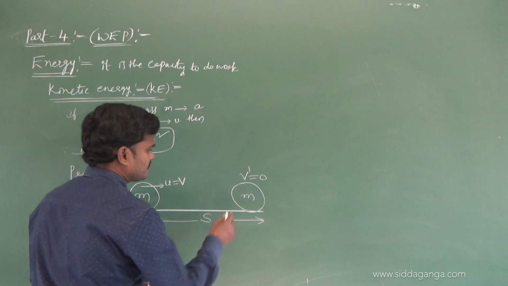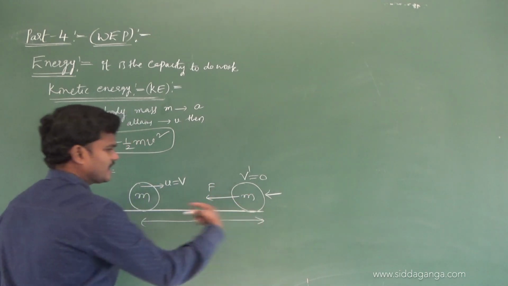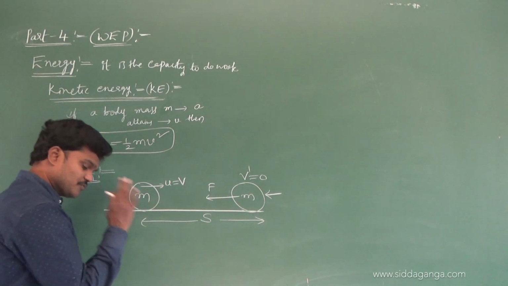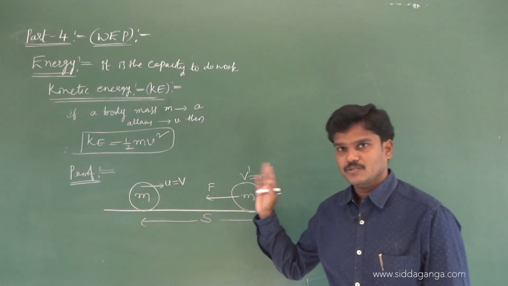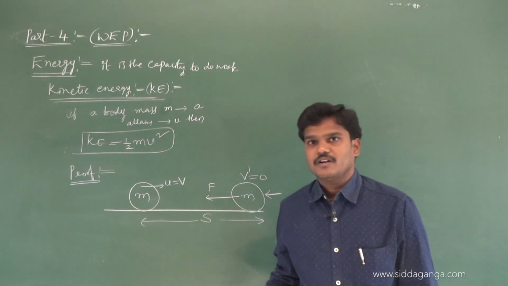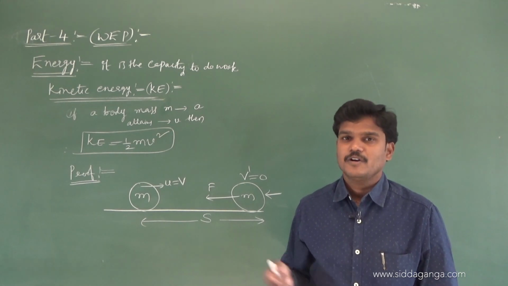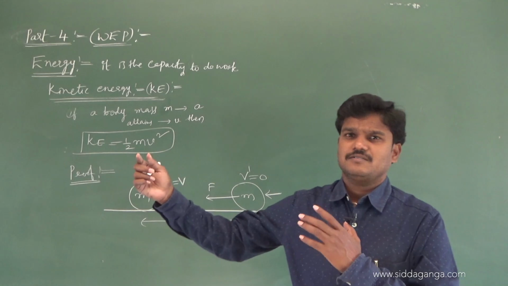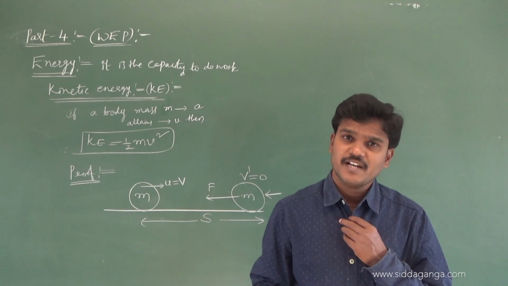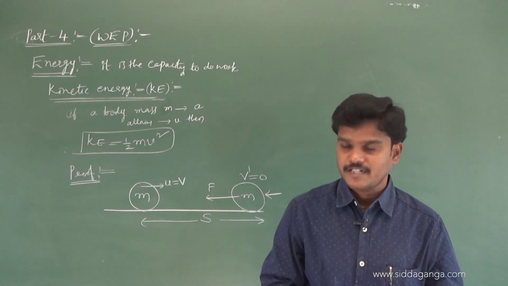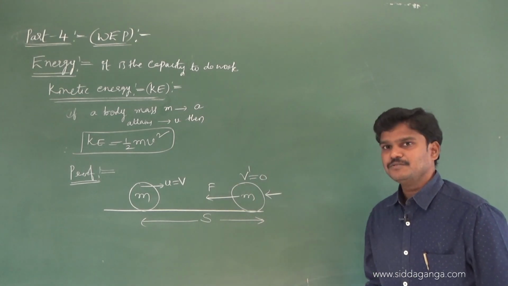Why is it coming to rest? Some force is acting on this body in the opposite direction. No doubt that force is nothing but a resistance force. The body travels some displacement x and finally comes to rest, because the force opposes the motion of this body.